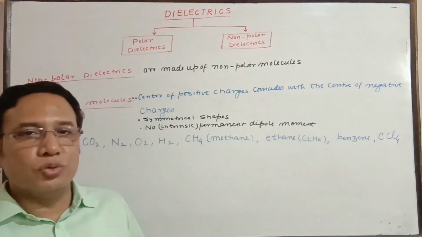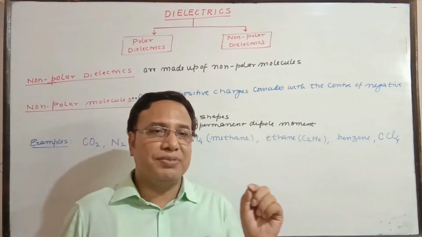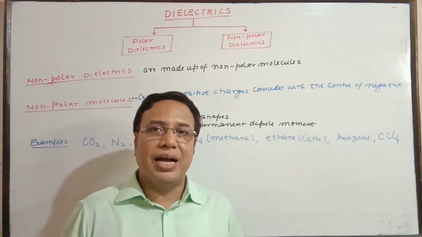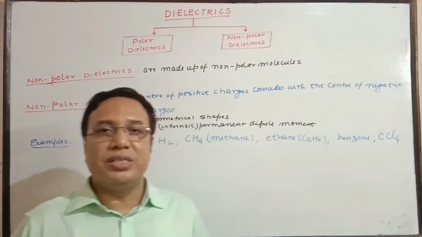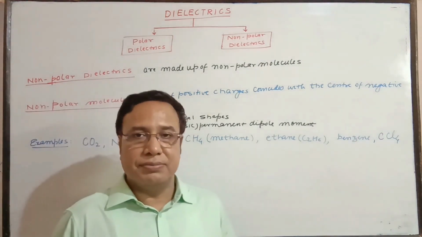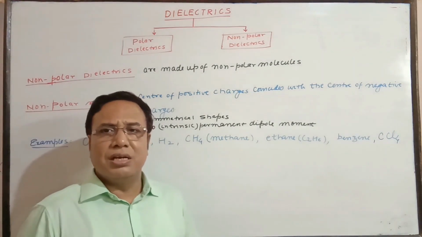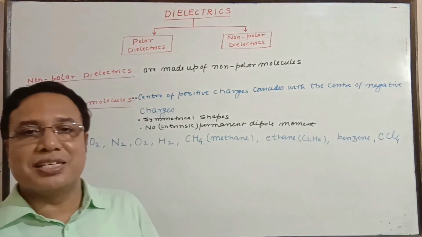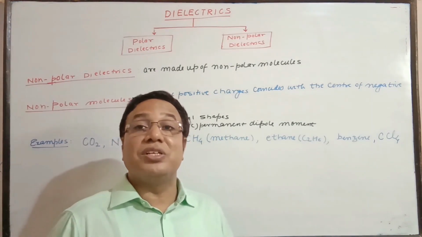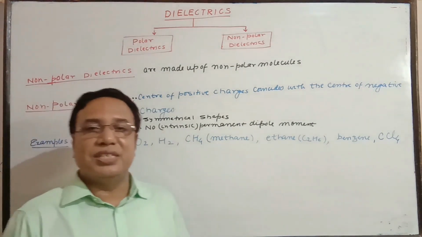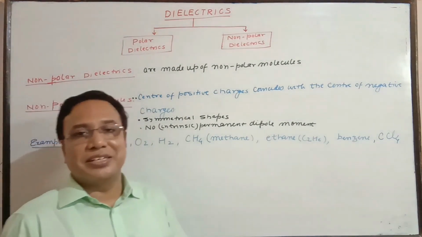Non-polar molecules are those whose center of positive charges and center of negative charges are at one point, or they are coinciding. Some books mention that the center of gravity of positive charges and the center of gravity of negative charges coincide. Or someone mentions the center of mass of positive charges and the center of mass of negative charges. But we are going to follow the language given in NCERT.